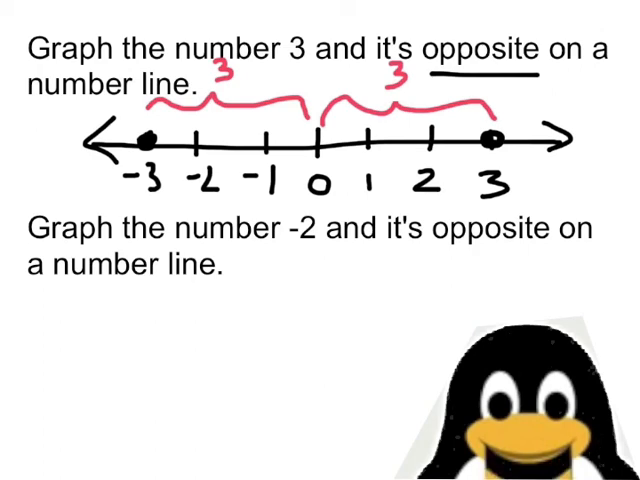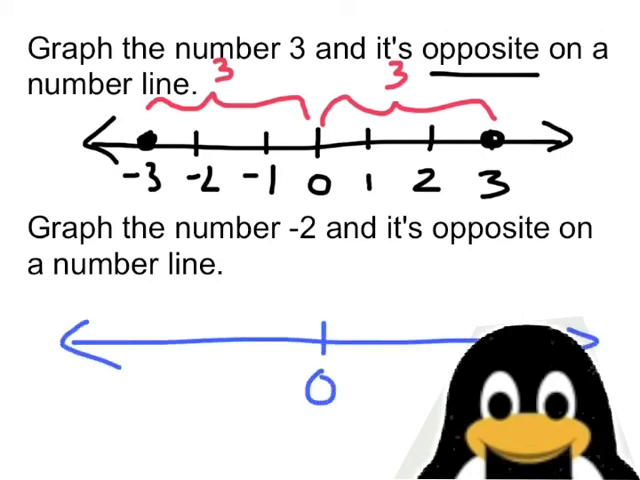Let's try the second one. Graph the number -2 and its opposite on a number line. So again, draw my number line, 0 in the center, 1, 2, 3, -1, -2, -3.